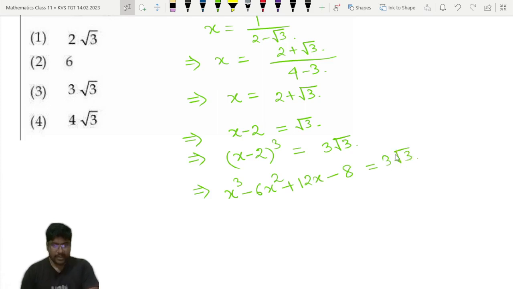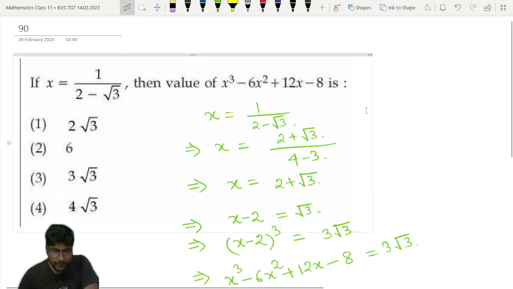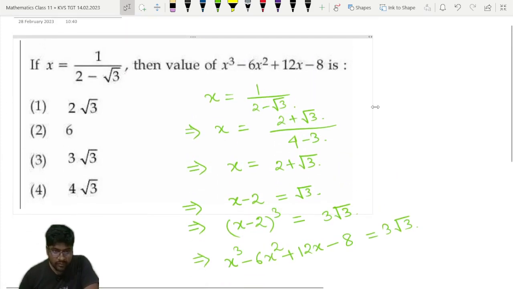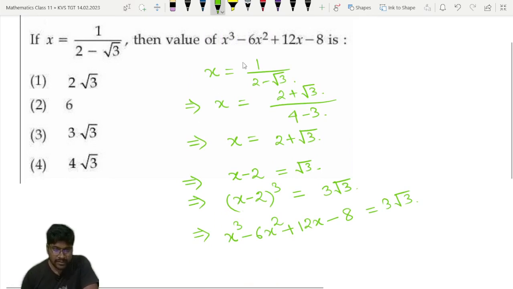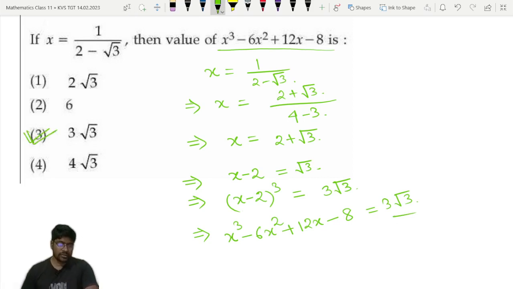Now which formula have I applied here? A minus b whole cube is equal to a cube minus 3a square b plus 3ab square minus b cube. That formula I have applied here. So I think it is clear to everyone. Now we have to find the value of this one only. See here the expression in the question, x cube minus 6x square plus 12x minus 8 is equal to 3 root 3. This is very simple. So option 3 is the correct answer, 3 root 3.